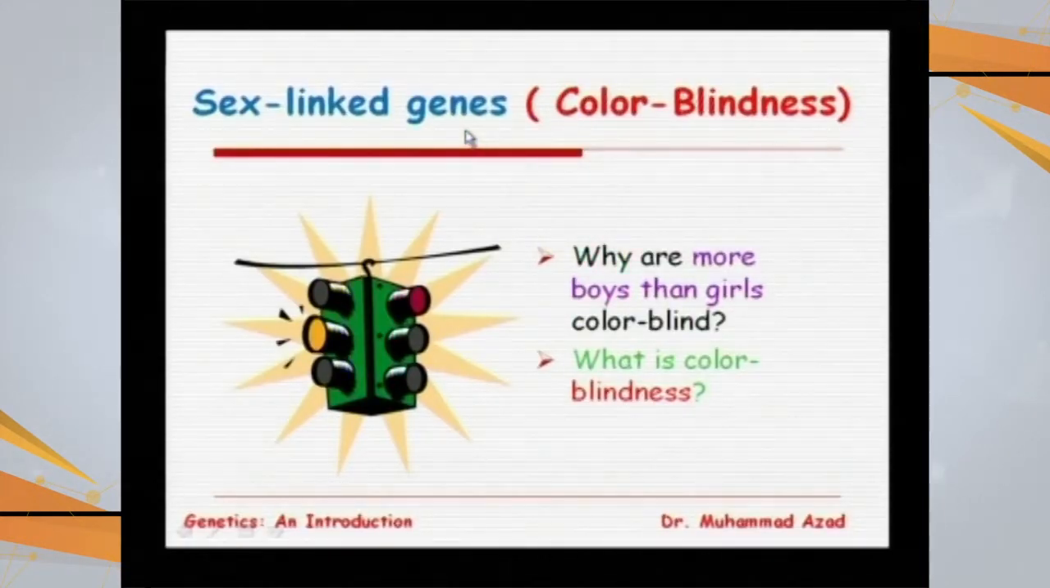Dear students, to study sex linkages in humans, there are many traits which are determined and passed on, and they are more common in one sex than in the other. Out of these, color blindness and hemophilia are the common ones. So studying color blindness in detail, going with our slides. Sex linked genes, a model for sex linked genes in humans: color blindness. So two basic questions: this condition is common in boys than in girls. Why? Second, what is color blindness?